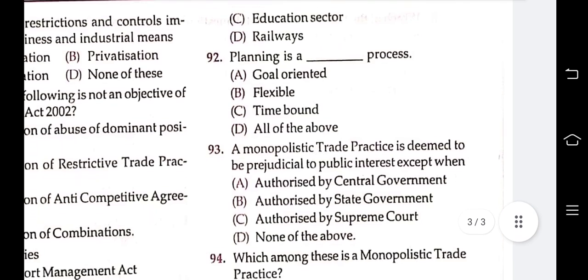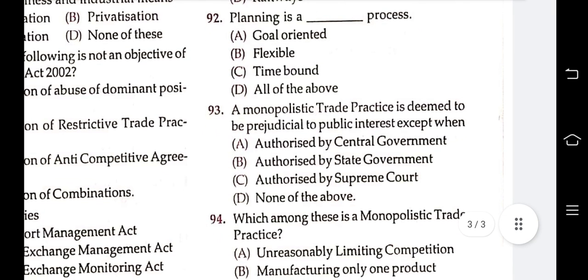Next question 93, a monopolistic trade practice is deemed to be prejudicial to public interest except when authorized by central government, authorized by state government, authorized by Supreme Court, none of these. Answer is authorized by state government. A monopolistic trade practice is deemed to be prejudicial to public interest except when authorized by state government.